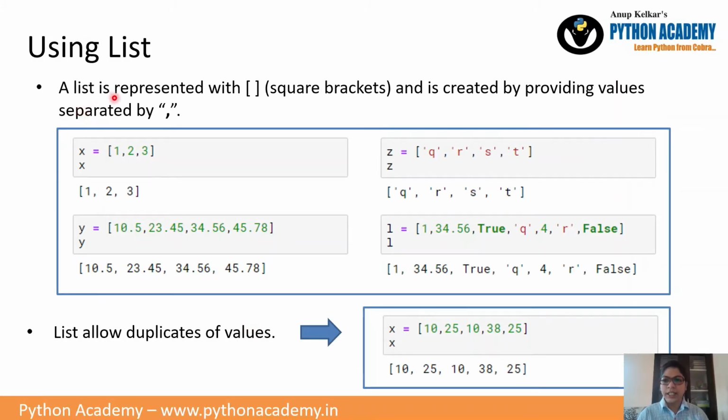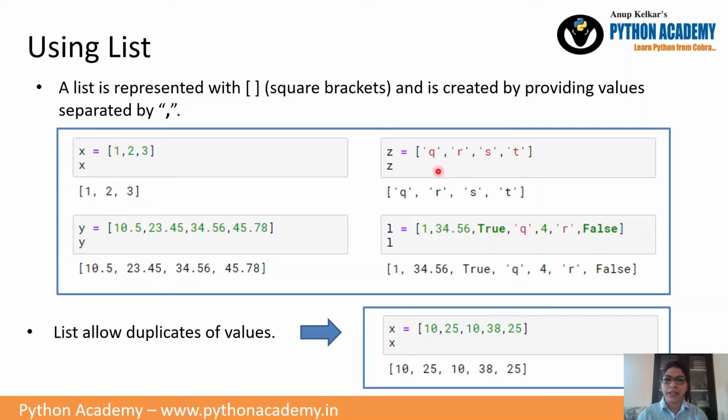A list is represented with square brackets and is created by providing values separated by commas. So now we have four lists. The first list is X, having three elements enclosed in square brackets, and every element separated by a comma. In the second list, you can see every element is a floating point or decimal number. In the third list, Z, every element is a string. Whenever we include something in quotes, it is treated as a string.